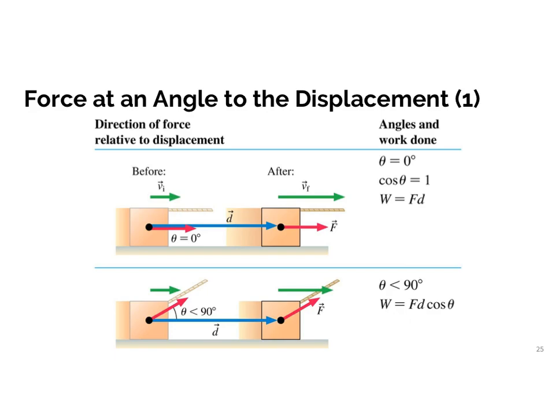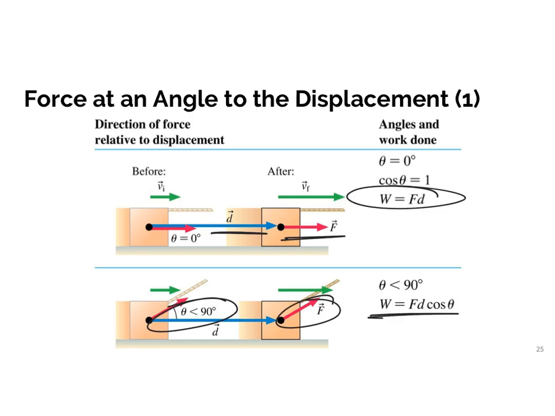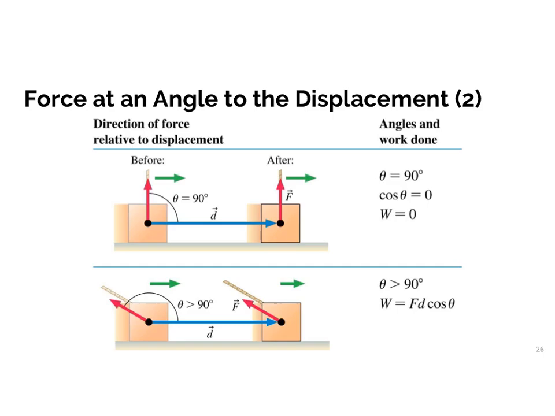So just to think about that a little bit more, if I'm going straight, if the force is in the direction of the displacement, my work is force times distance. If it's anything less than 90 degrees, it's F D cosine theta. If it's at 90 degrees, technically my work is 0. If my displacement is to the right, but my force is up, that means I'm not actually doing work, because the force is not in the direction of the displacement.